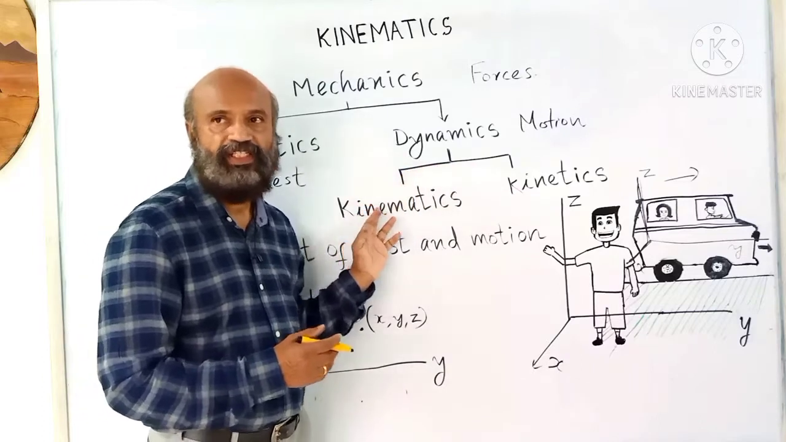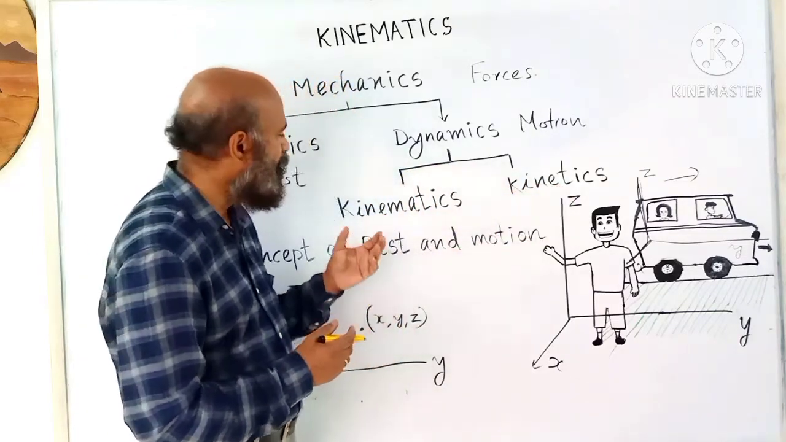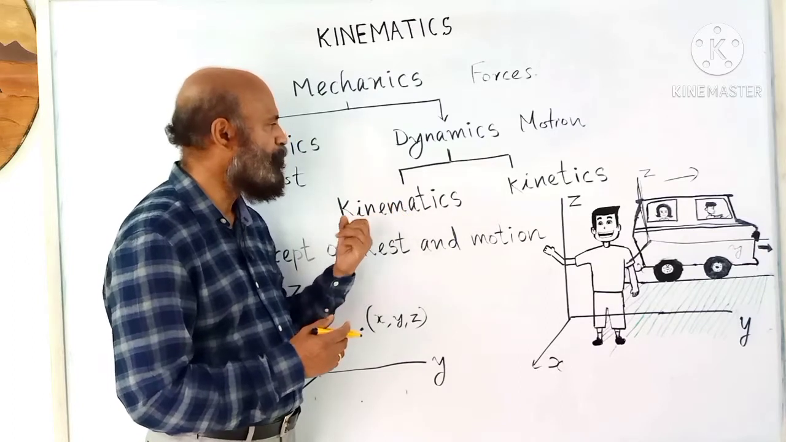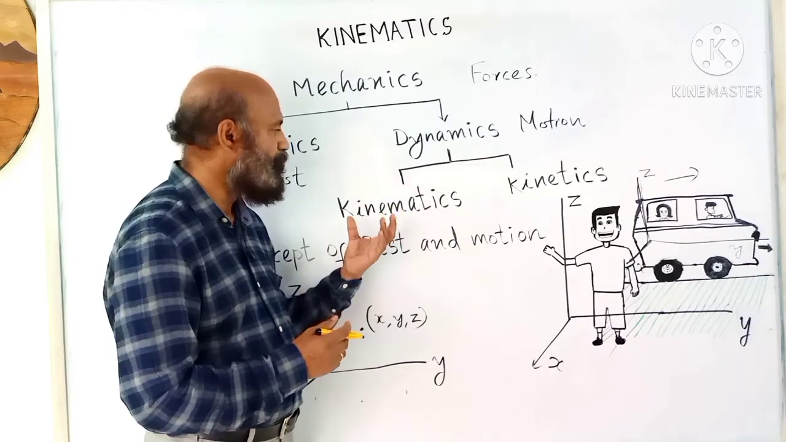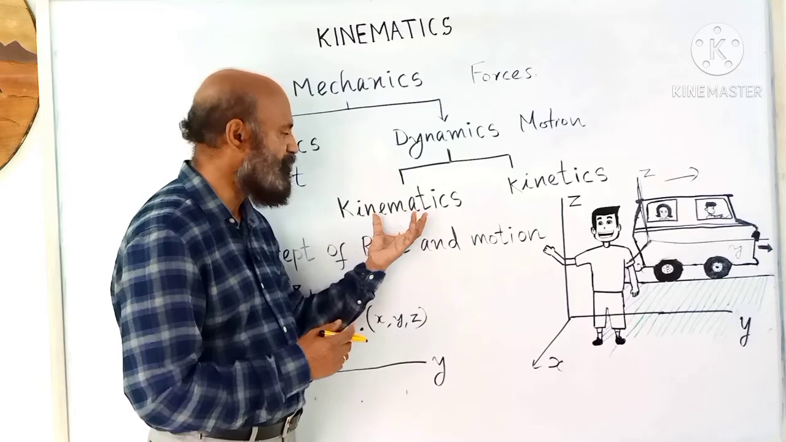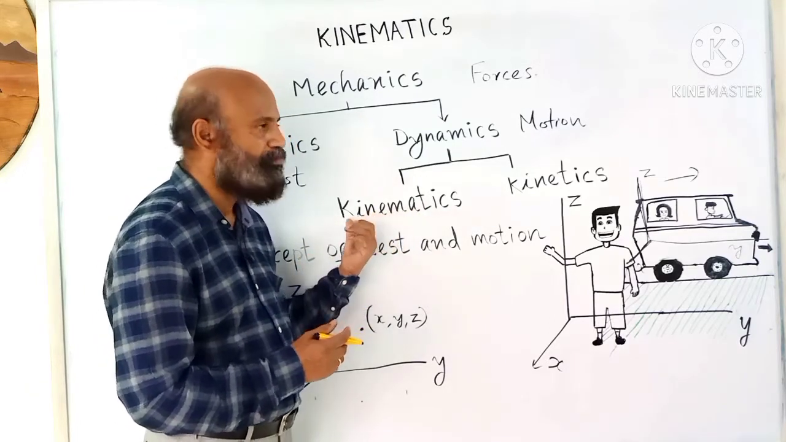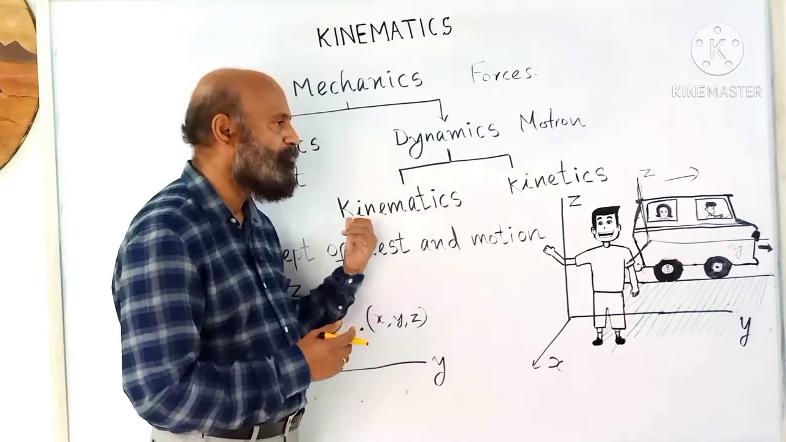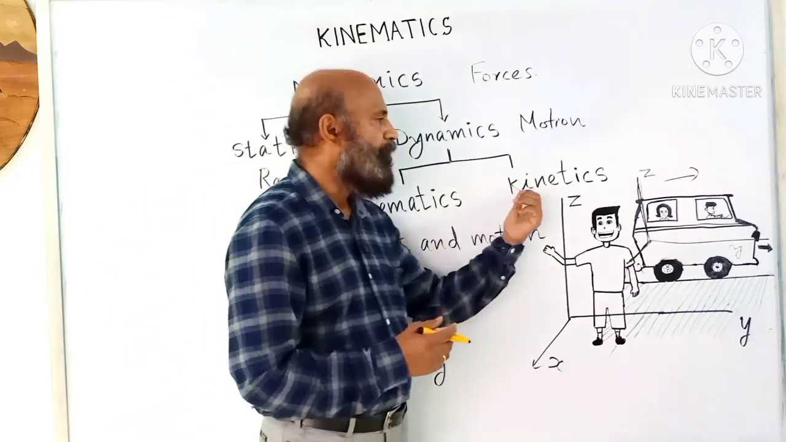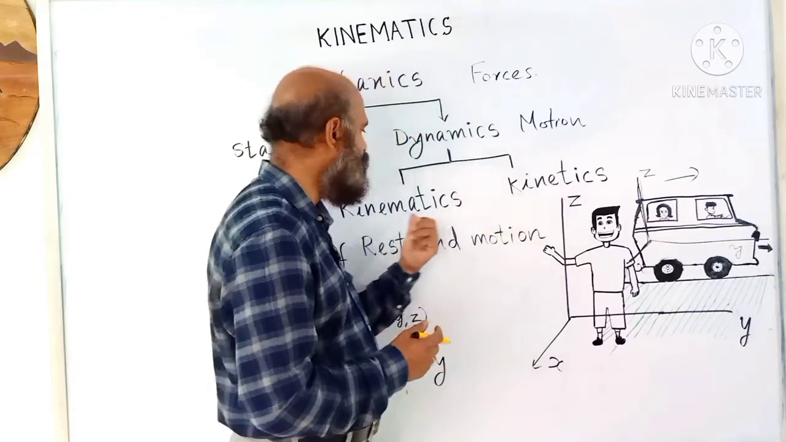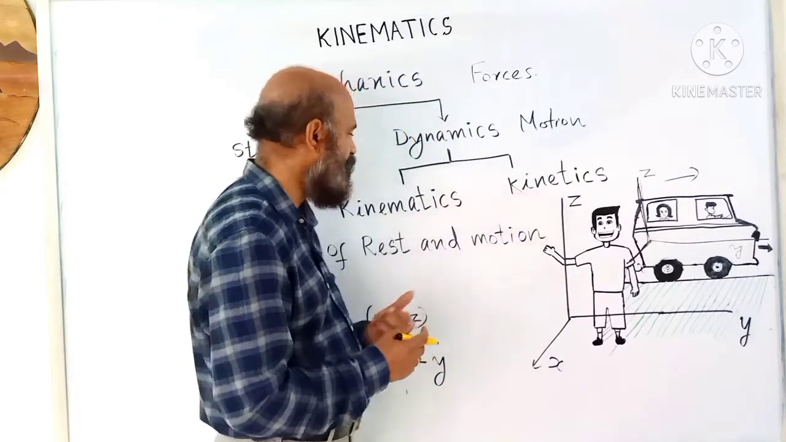In dynamics, there are two branches, kinematics and kinetics. In kinematics, we will deal with the bodies in motion, but force is not considered. Force is responsible for the motion, but we will not be considering the force. In kinetics, force is considered. That's the difference between kinematics and kinetics.